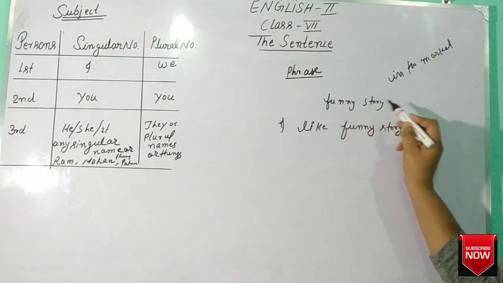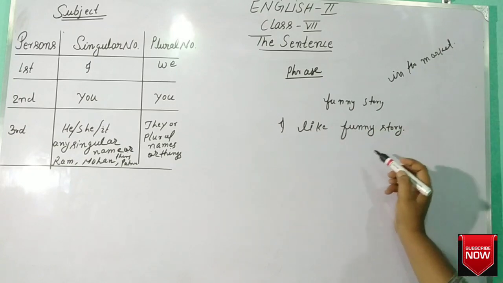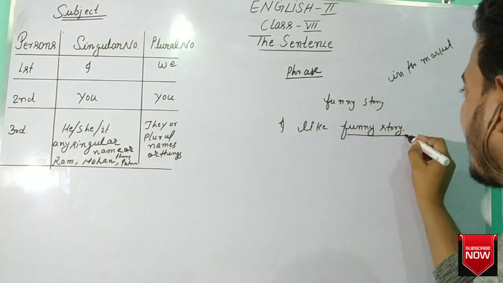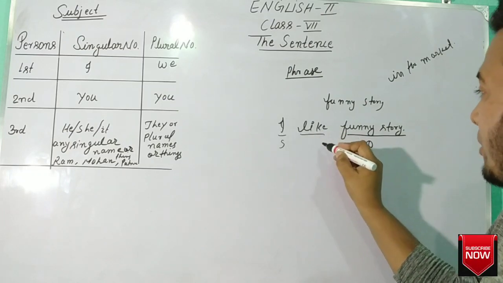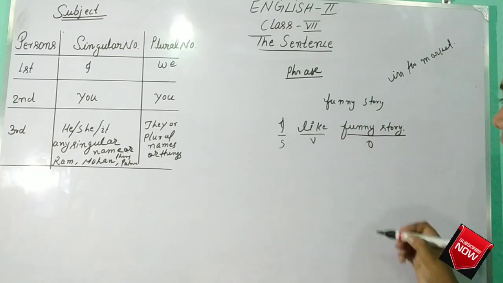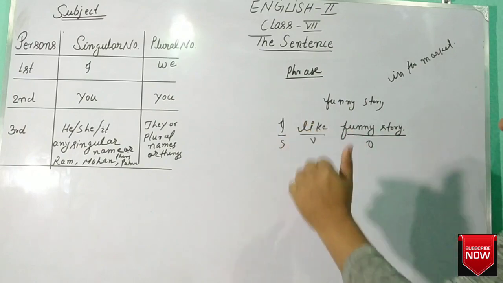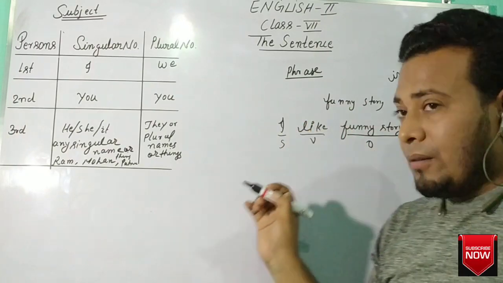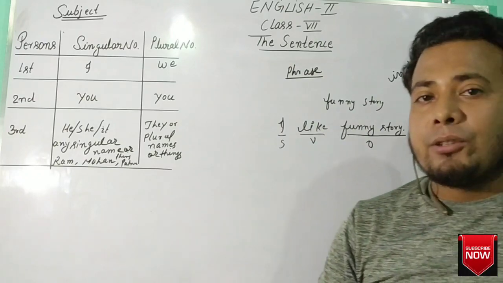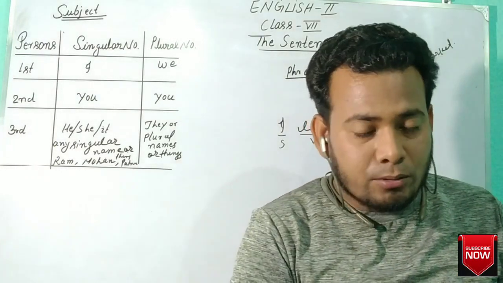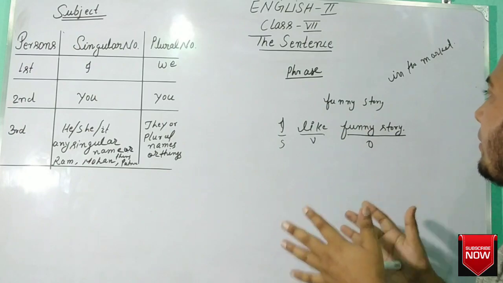So here, funny story, I like funny story. Here funny story is what? Phrase. Here I is the subject, like is the verb, and funny story is the object of the verb like. Okay, understood? So now it is very easy to classify which is a sentence and which is a phrase.